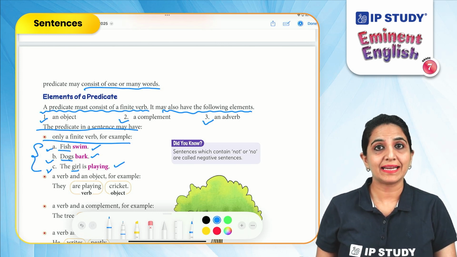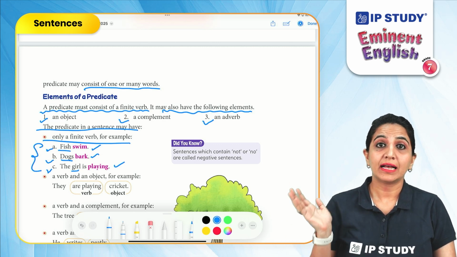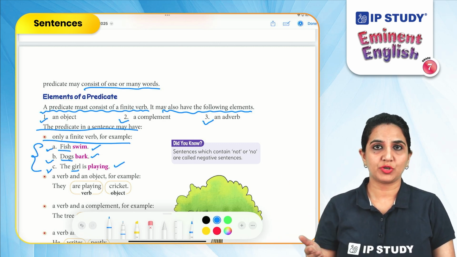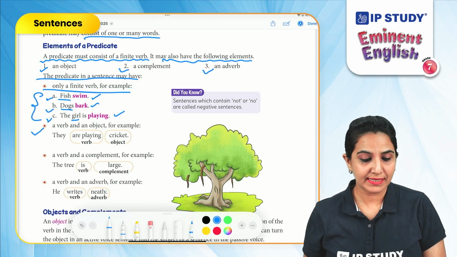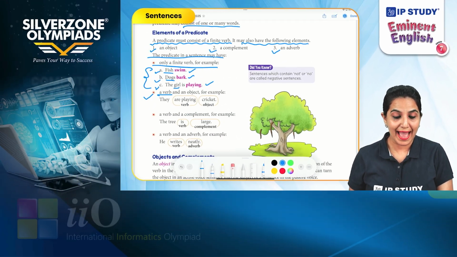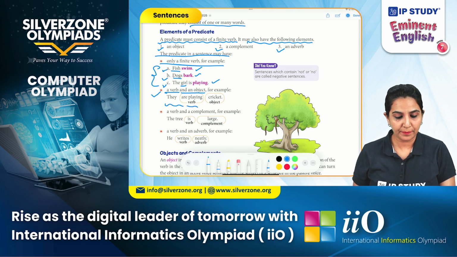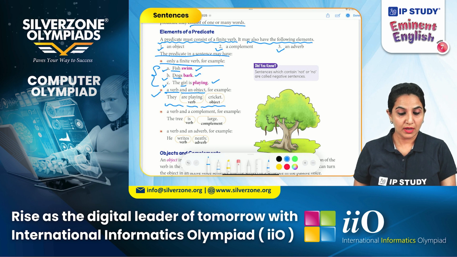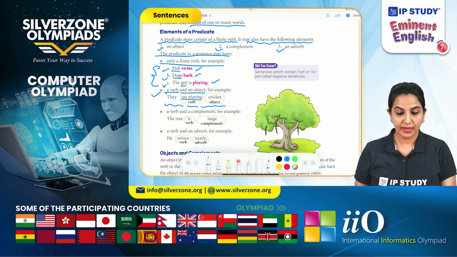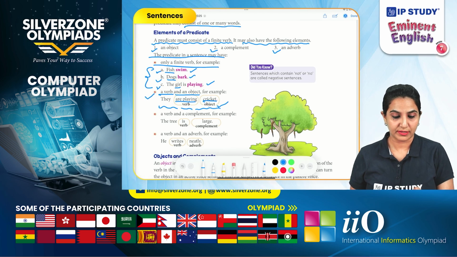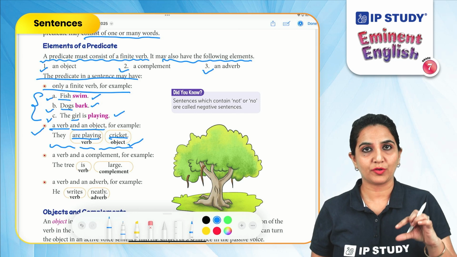So the predicate has only a finite verb and it doesn't have other words like a subject, a complement or an adverb. Now, a predicate in a sentence may have a verb and an object. For example, they are playing cricket. Are playing is the verb in the sentence. Cricket is the object because the verb playing is dependent on the object cricket.